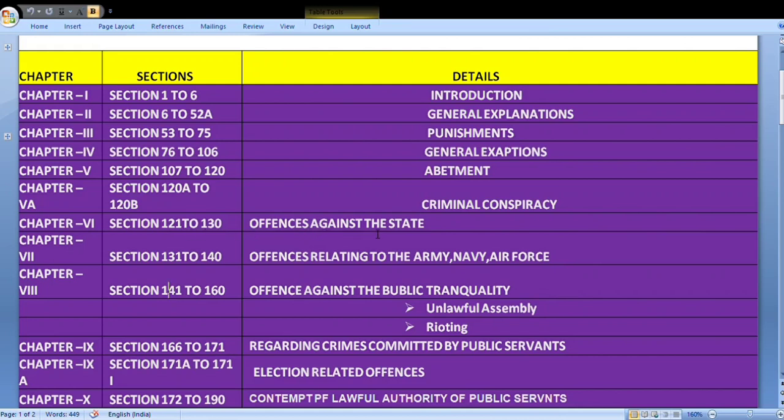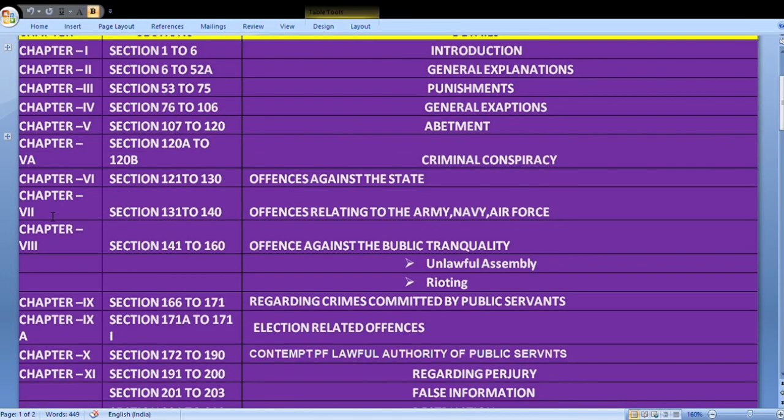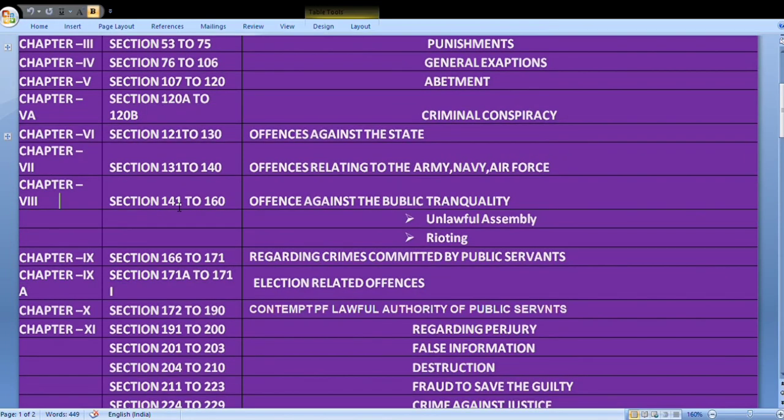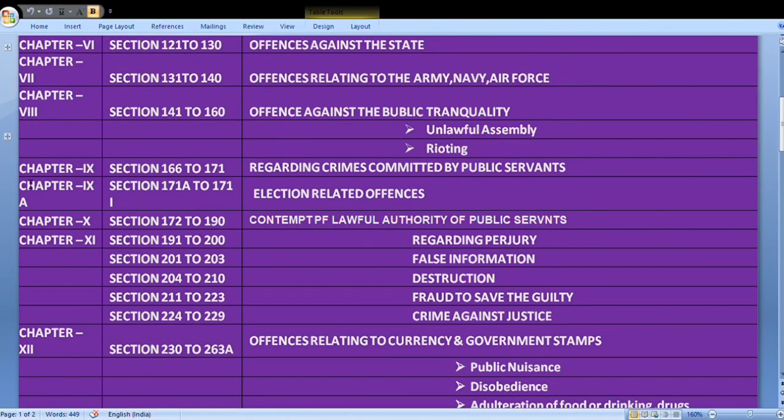Chapter 7, Section 131 to 140, Offences relating to the Army, Navy, Air Force. Chapter 8, Section 141 to 160, Offences against public tranquility, like unlawful assembly and rioting. Chapter 9, Section 166 to 171, regarding crimes committed by public servants.